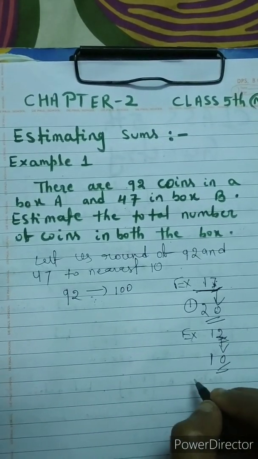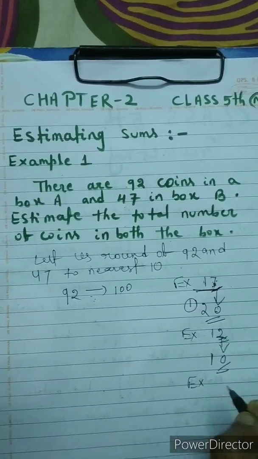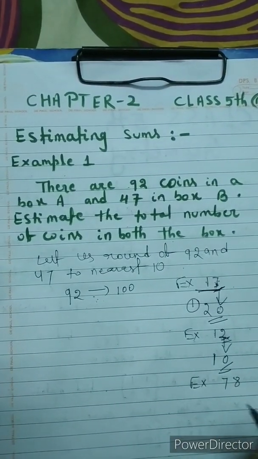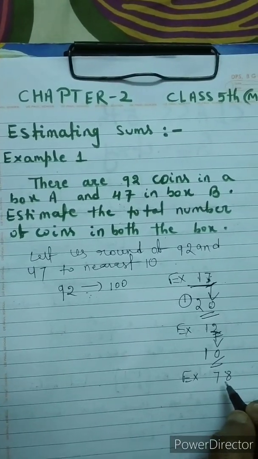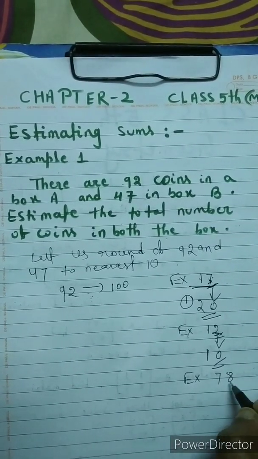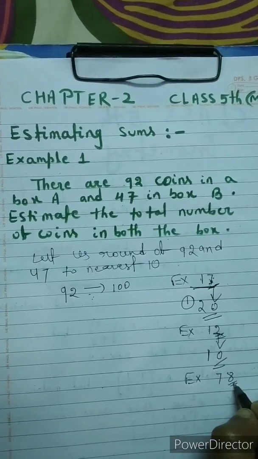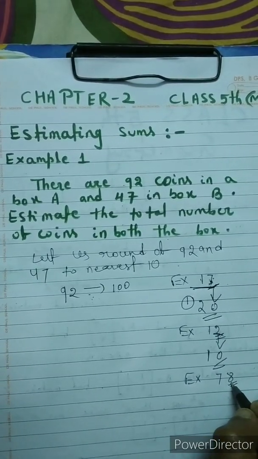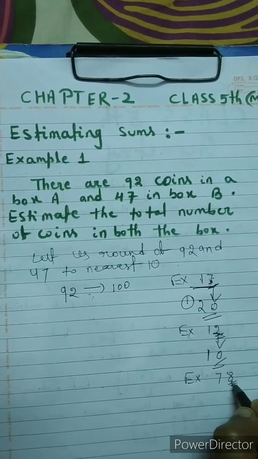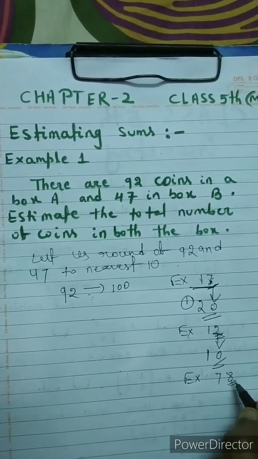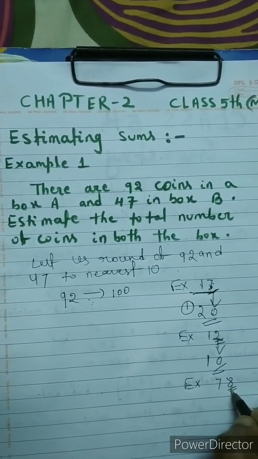Okay, now I will take another example. Suppose 78. Now round off to the nearest 10. How do you do this? This is your ones place, you see. In the ones place it is 8. Now you compare this 8 with 5. Is it greater than, less than, or equal to 5? Obviously it is greater than 5.